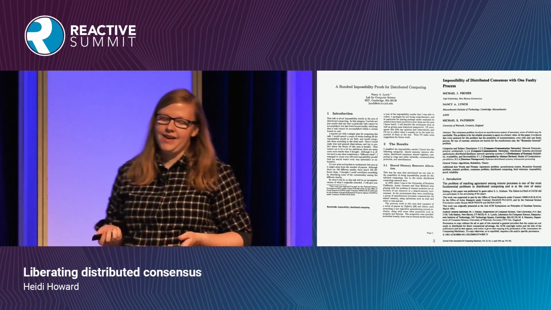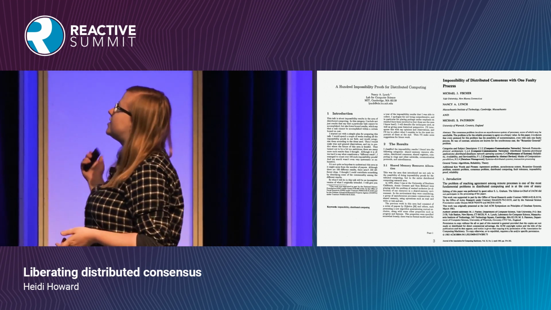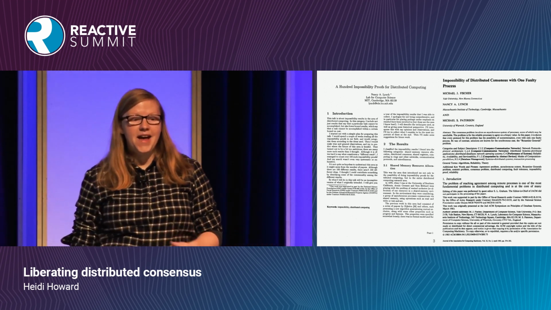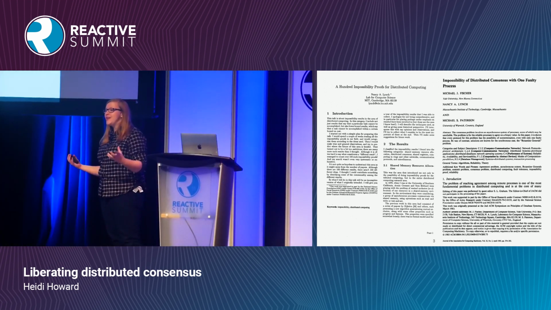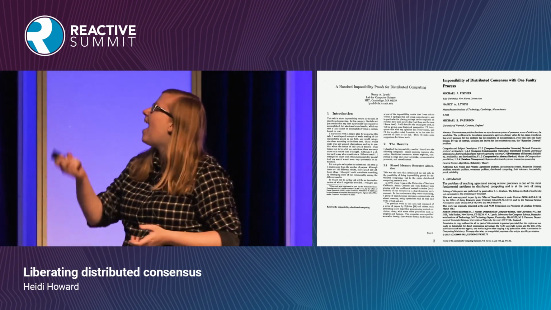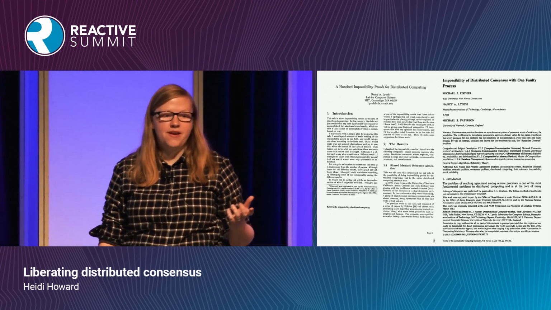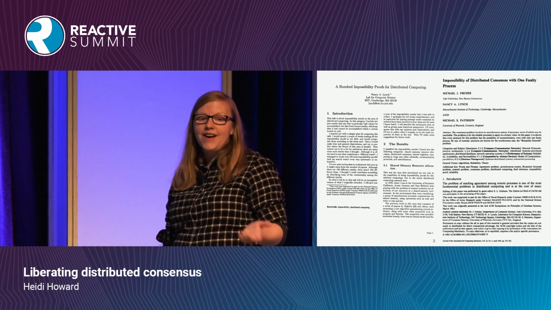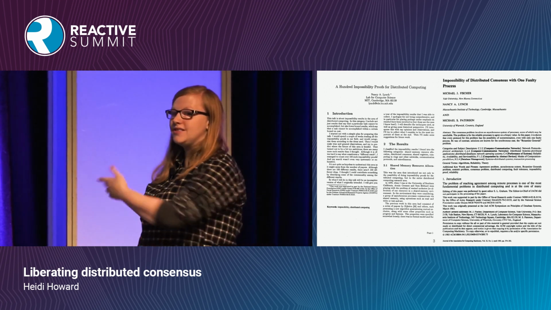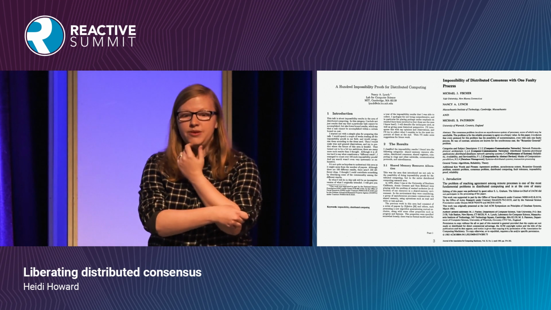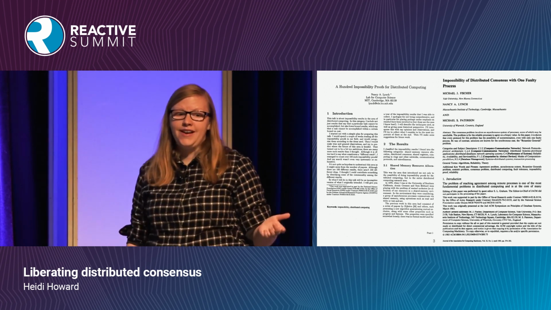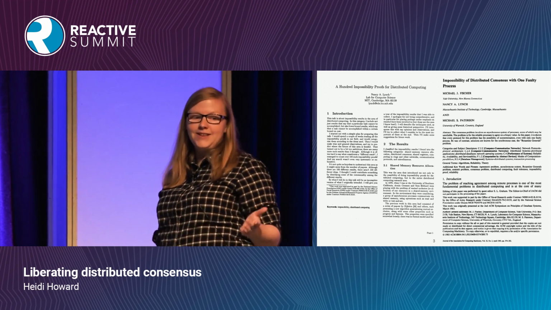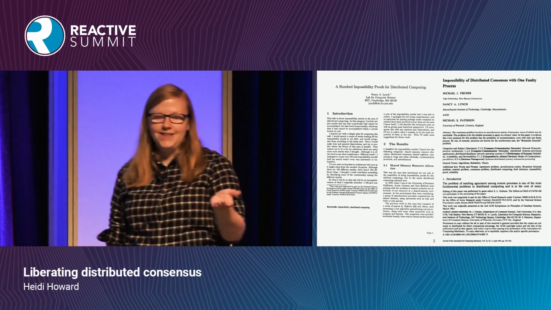Here's 2 papers by one of my favorite authors in the field, Nancy Lynch. On the left, there's 100 impossibility results in distributed computing. There's a whole paper, 100 things you can't do. And on the right-hand side, we have this famous paper, the FLP result. This is the impossibility of distributed consensus. The ironic thing here is that this paper saying that consensus was impossible is what motivated researchers to spend 3 decades designing consensus algorithms. So if you want a bunch of academics to spend their time solving your problems, you should write a paper saying it's impossible.